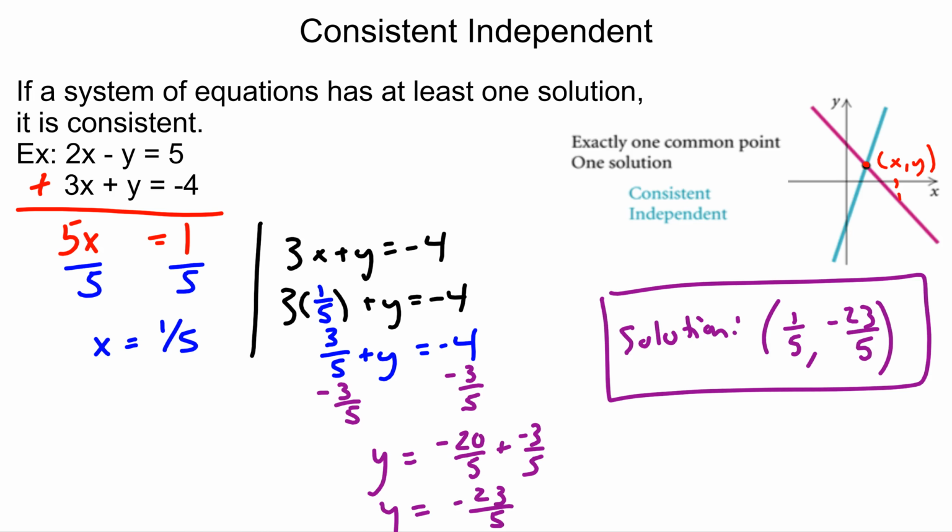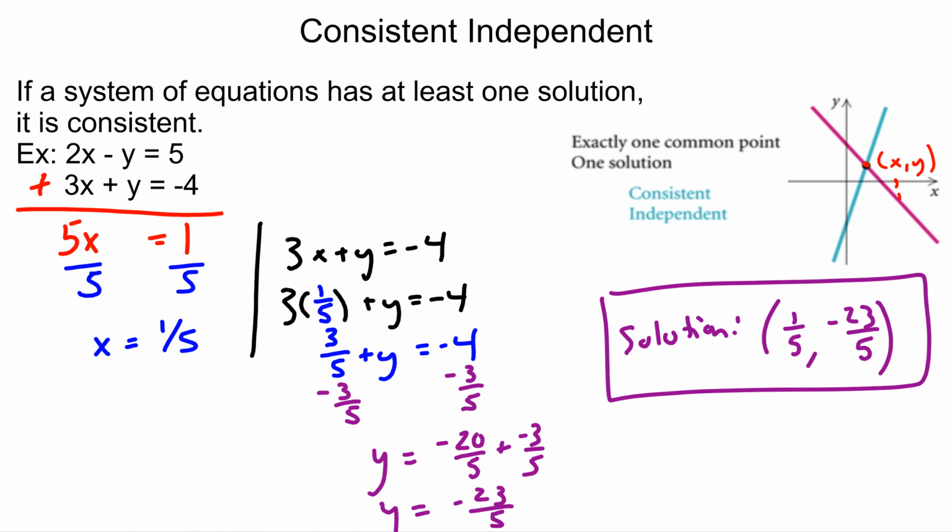This would definitely be a case where we want to do an algebraic solution. This particular system I solved by elimination because I very conveniently had a negative y and a positive y. So I could add my two equations using that elimination method and easily eliminate the y. That's why I went this elimination route on this one. I eliminated y and got 5x equals 1, so my x value is 1/5.